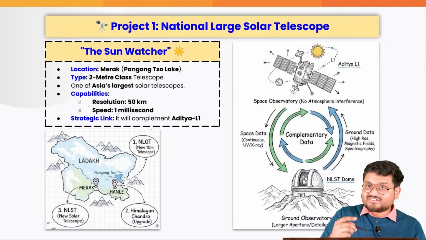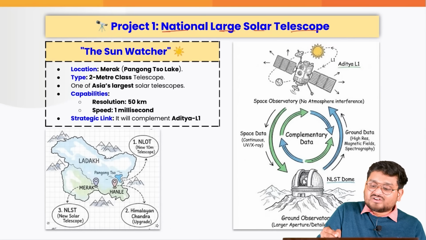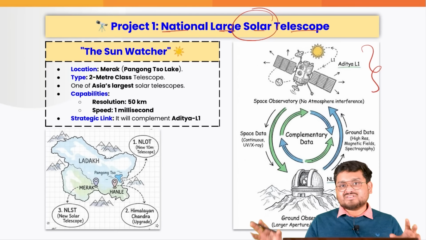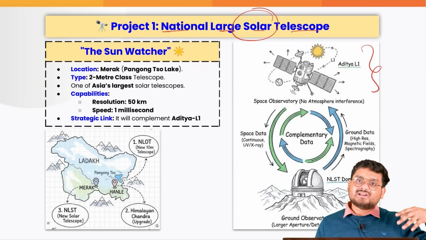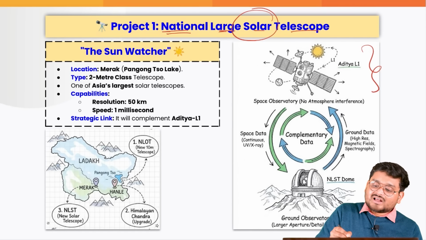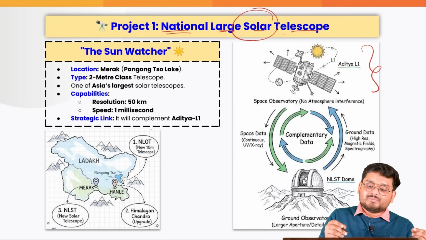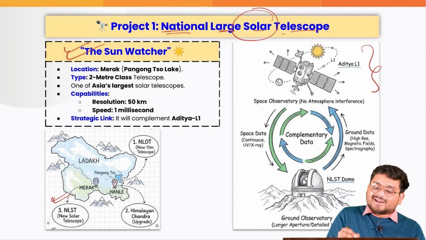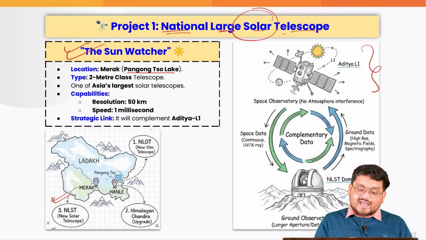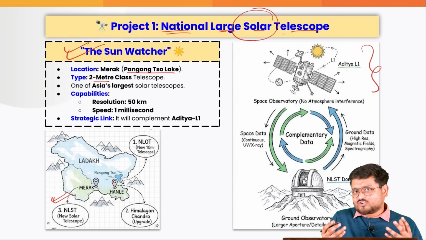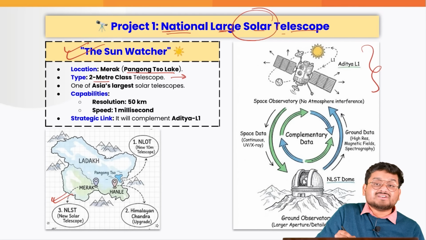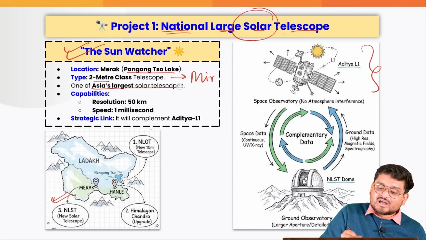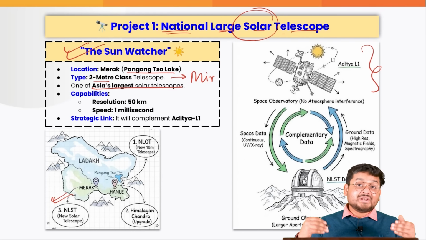The telescopes, for example, the first project, the National Large Solar Telescope. By the name you can understand, we are trying to complement it with the Aditya L1 satellite. Aditya L1 is located in space, but the National Large Solar Telescope will be a sun watcher from the ground. This telescope will be at Hanle, near the Pangong Tso Lake, and it will be a 2-meter class telescope. The class of a telescope is determined by the size of its mirrors, and it will be one of Asia's largest telescopes when completed.